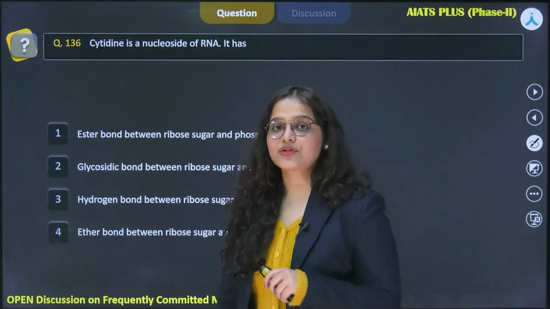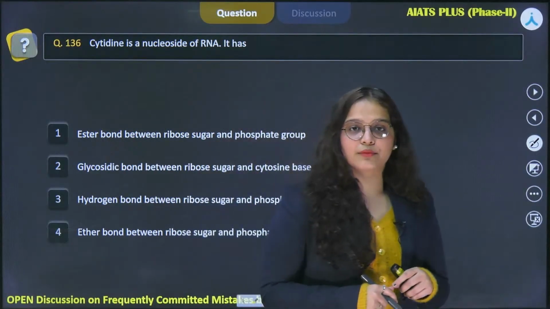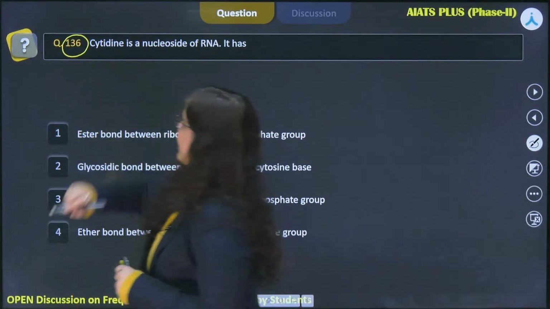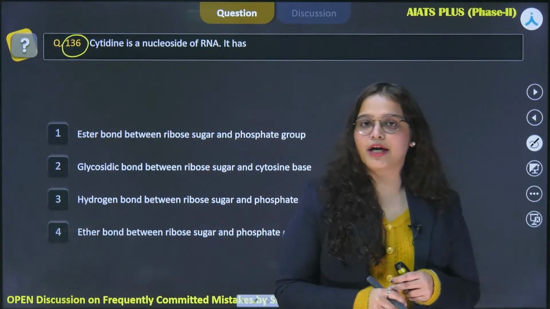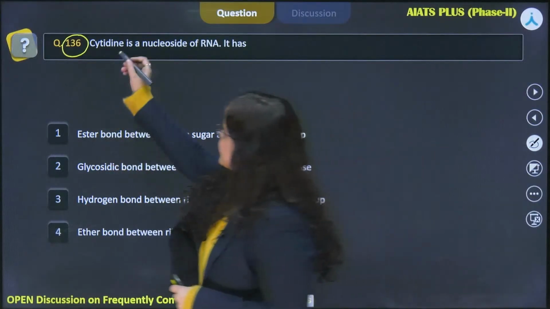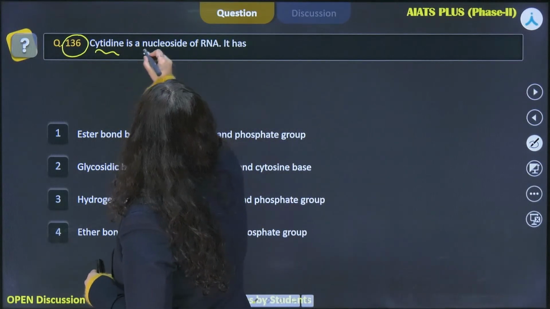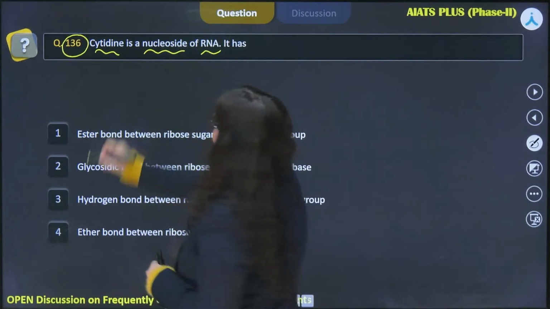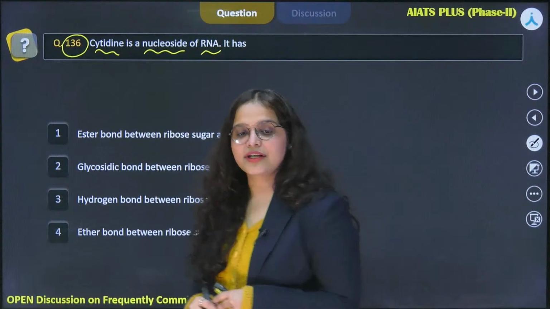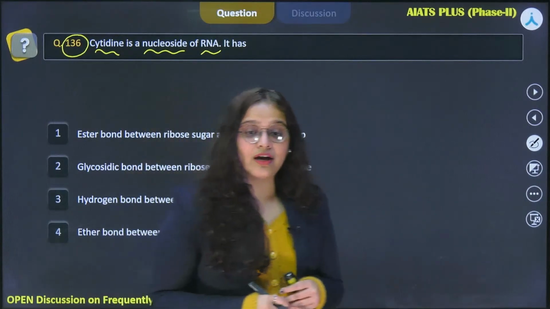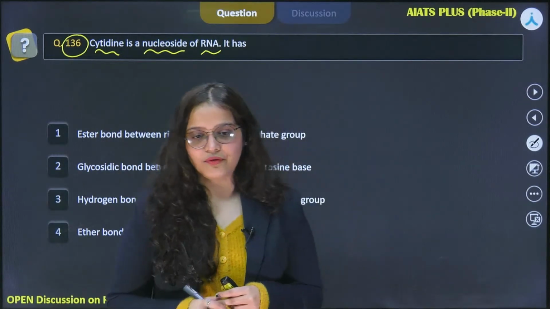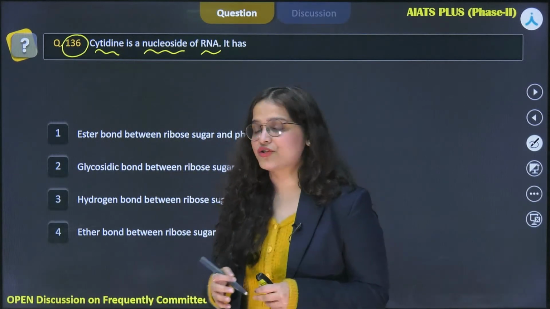So the first question that we have today in our bucket is question number 136, and it pertains to the chapter biomolecule, as I can see, and it states cytidine is a nucleoside of RNA. It has. Alright, I can see students have joined. So it's good afternoon and not good morning. So a very warm good afternoon to everyone. I hope you enjoy the session.